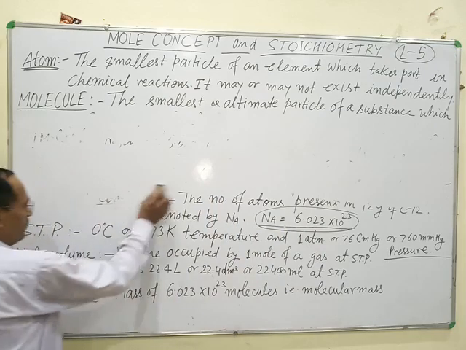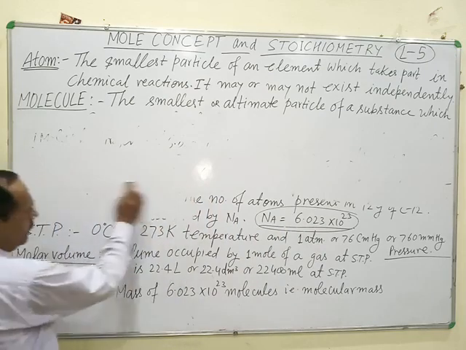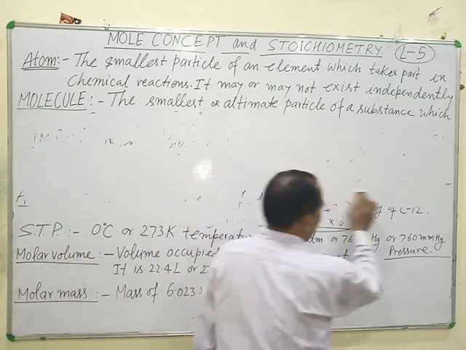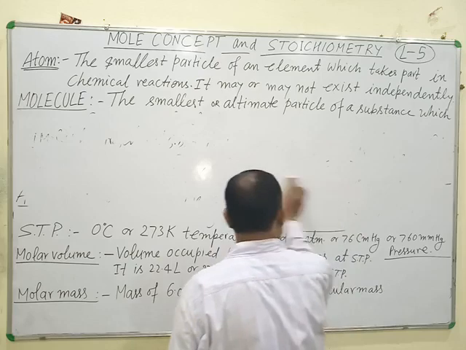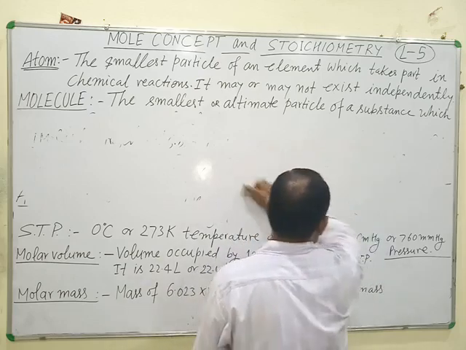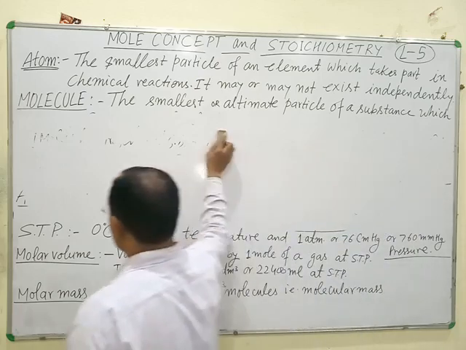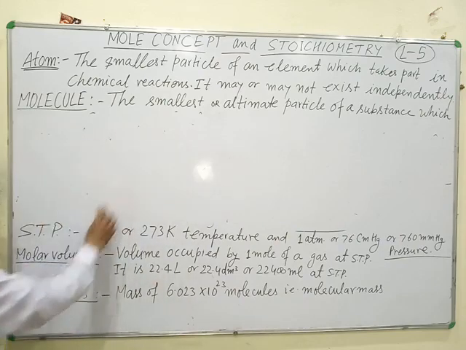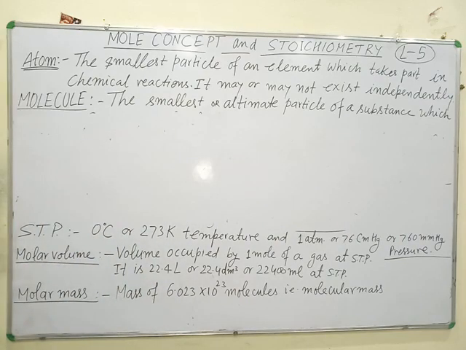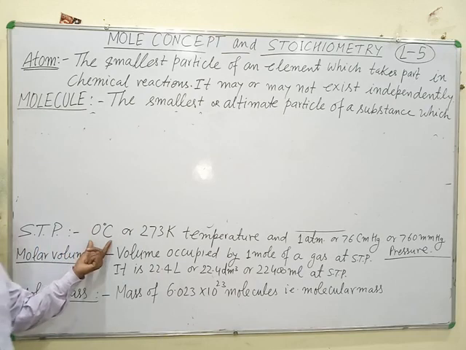Now the next term, STP or NTP. Although STP and NTP are different, in actual practice both are considered the same.